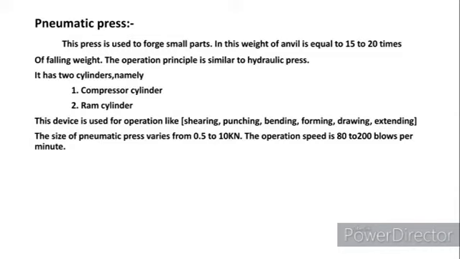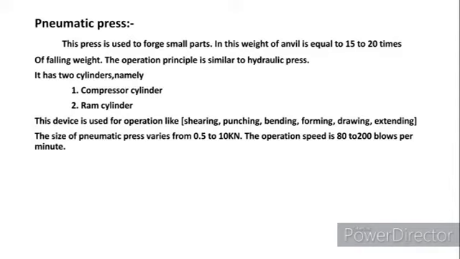Pneumatic press. This press is similar to the hydraulic press, where in the hydraulic press the fluid force is the major part. In this, instead of fluid, we use an air compressor. There are two types of cylinders, the compressor cylinder and the ram cylinder. The compressor cylinder may also be called the air cylinder.